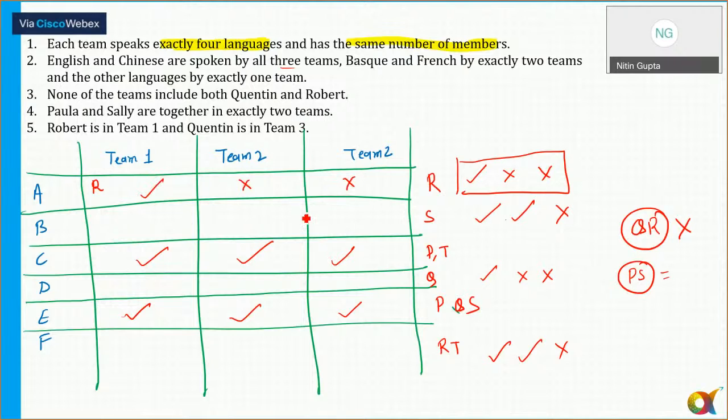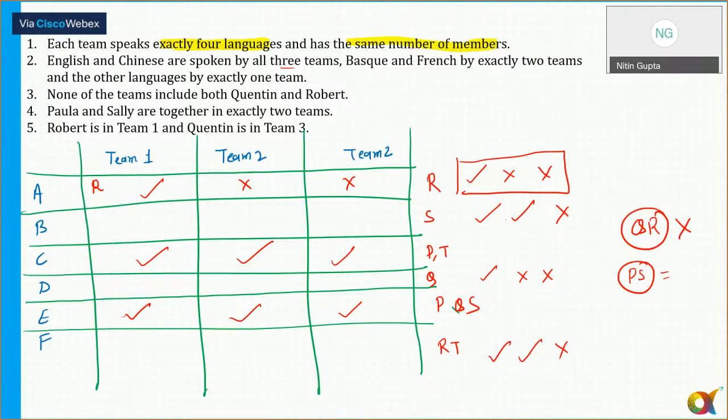So in team one, Robert is speaking Arabic. I hope this is clear to all of you. In team one, Robert is speaking Arabic. Any doubts to anyone now? Till this part, please tell me, all of you. Clear? Yes.